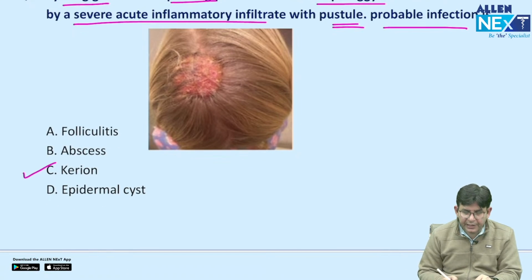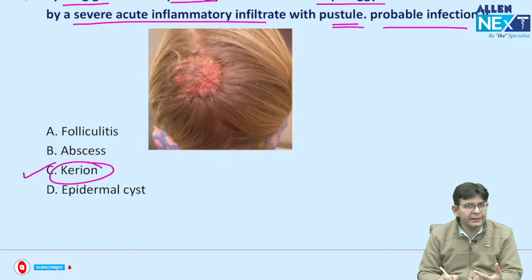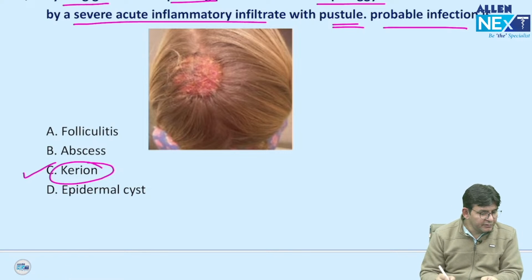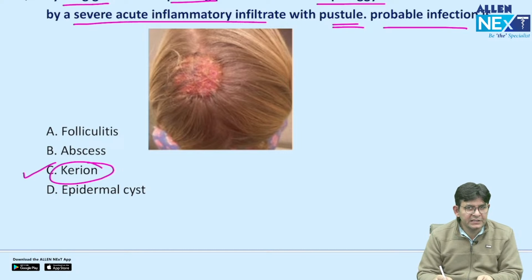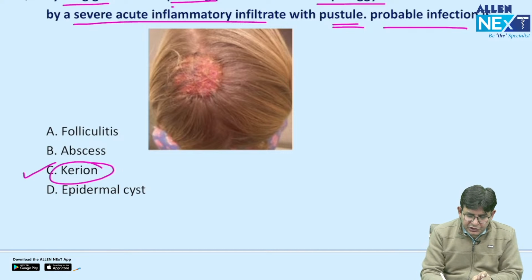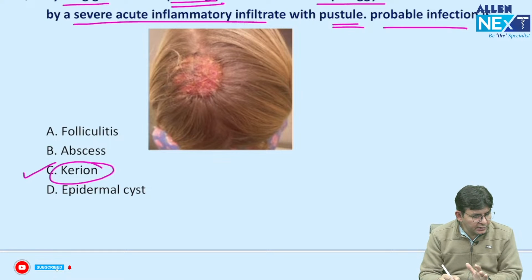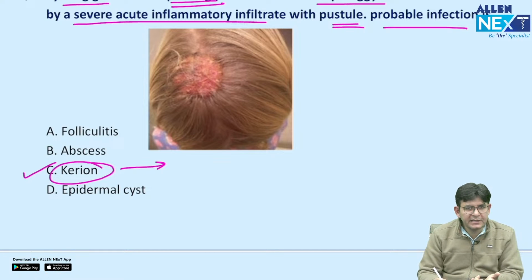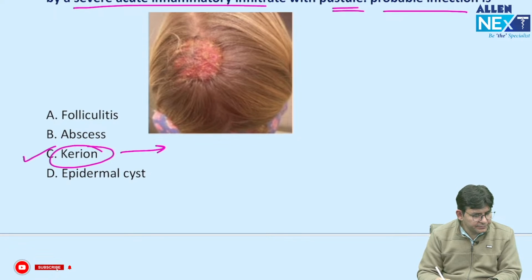The answer is Kerion. And without looking upwards, can you tell me which organisms cause this Kerion, and how does it present? Lakshman has told perfectly. It looks like a boggy lesion, and this particular one is painful. This is a painful boggy swelling over the scalp. Important, it associates with pets like dogs and all. And what should be the causative organism in this particular one?